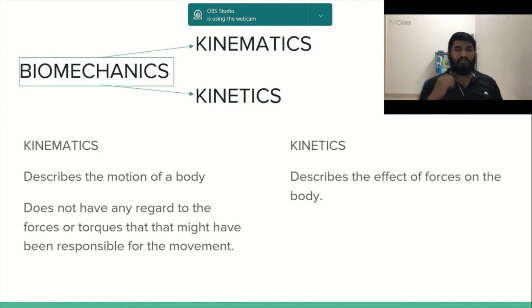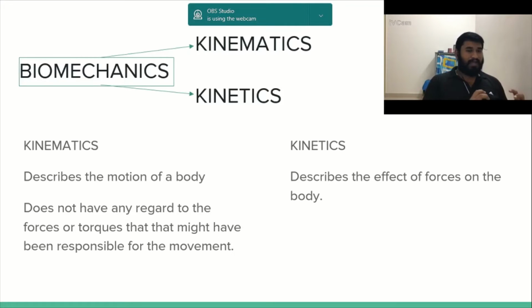So, introduction to biomechanics. Biomechanics, as I said, for study purposes is divided into two parts, that is your kinematics and your kinetics. There is a very huge difference between these two, because these two describe how the body behaves during movement.